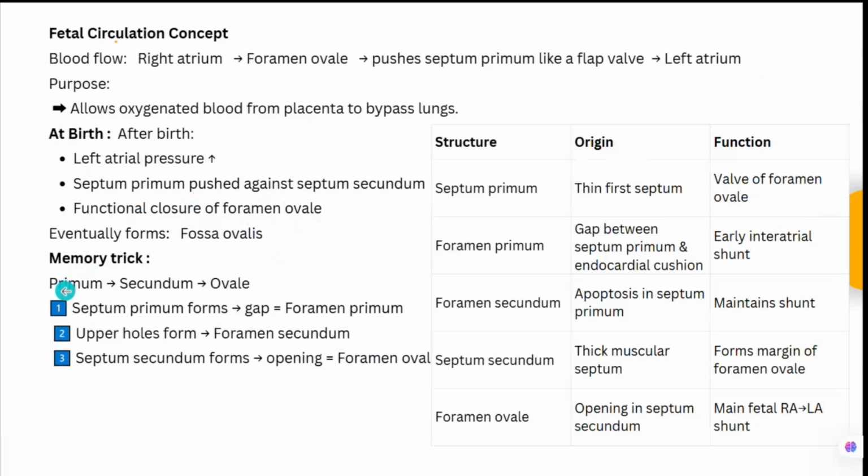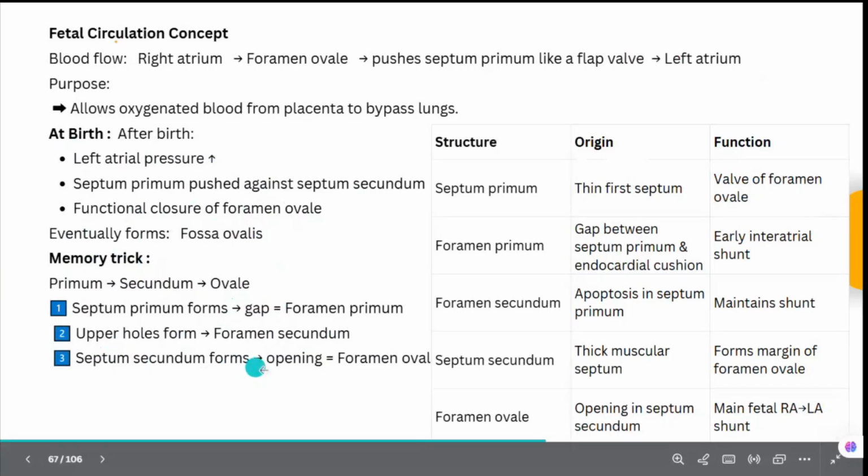So septum primum, septum secundum, then there is a foramen. So foramen primum, foramen secundum, foramen ovale. These three things you should remember. Septum primum forms a gap, that is foramen primum. Upper holes in the septum primum will form the foramen secundum. And then the foramen secundum will form an opening, that is the foramen ovale. So these are the things which you should remember.